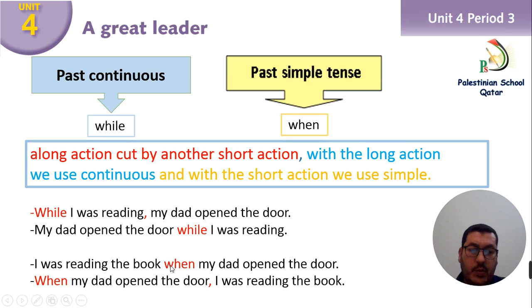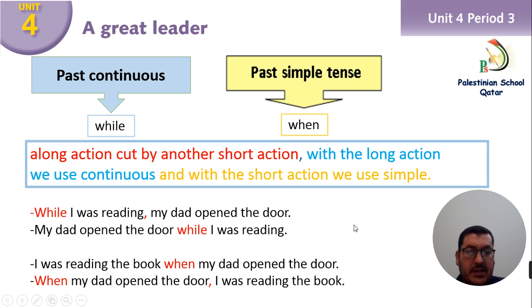So here we put when in the middle between the two tenses to join them, and after when we put past simple. We can put it in a different way, and I will start here with when. When my dad opened the door, I was reading the book. I put when at the beginning, and in this case I have to put a comma to separate the two tenses.